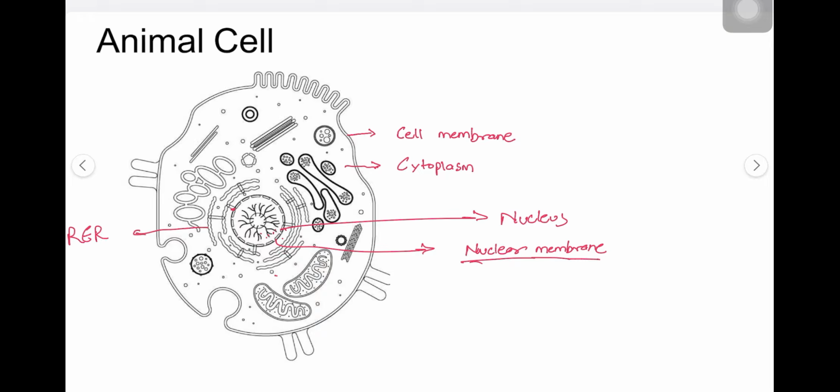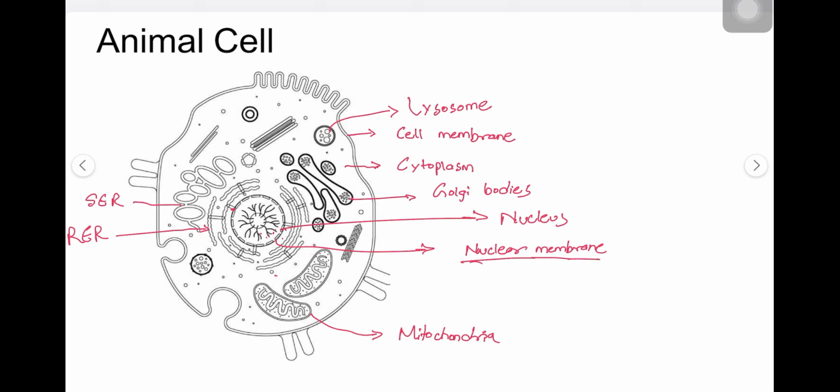Now, here you can see double membrane bound structures lying in the cytoplasm. These are mitochondria. Mitochondria, the powerhouse of a cell. These structures you are seeing here are Golgi bodies. Apart from rough endoplasmic reticulum, there is another endoplasmic reticulum called smooth endoplasmic reticulum, which lies just after the rough endoplasmic reticulum. So I'll better draw it like this. Now these structures are lysosomes.